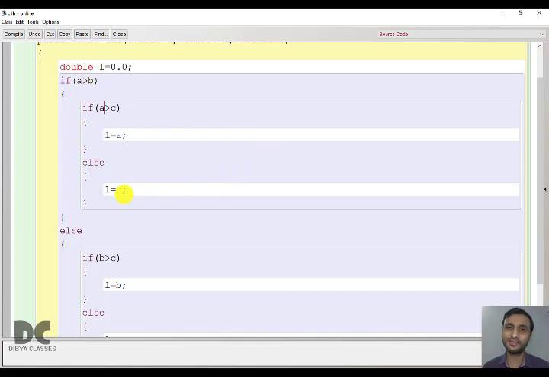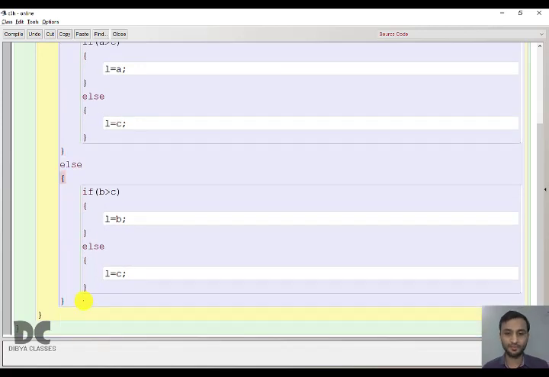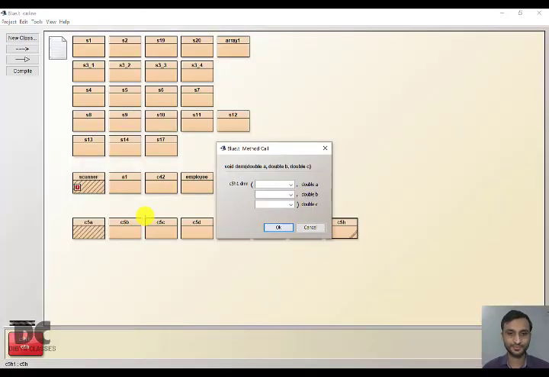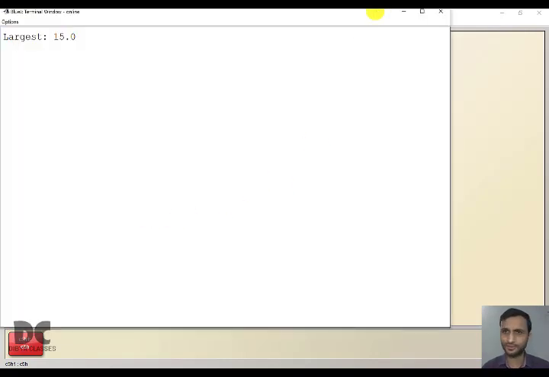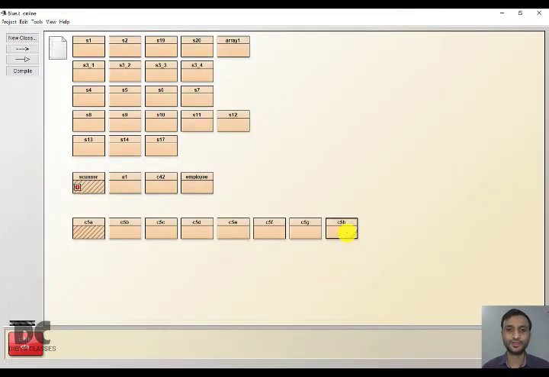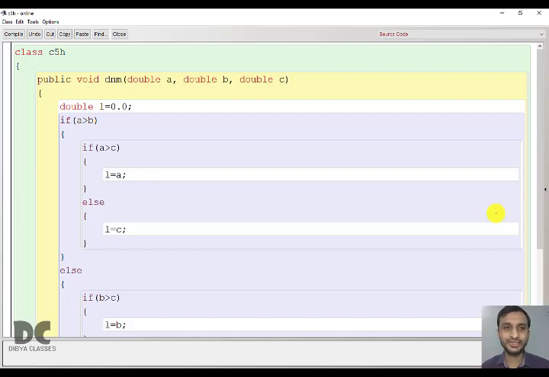Nested if means it talks about all the 4 types, all the 4 situations I told you. And finally we will print the largest number, that is system.out.println, largest number is present in the variable L. Let us run and check if our program is correct. 5, 10, 15. Answer should be 15. We are getting the answer as 15. Now we'll take different situations and check if our program is correct.